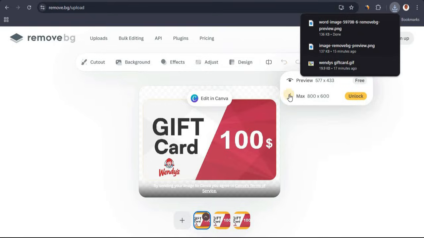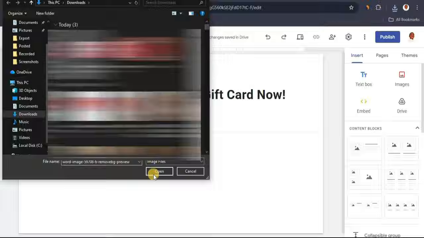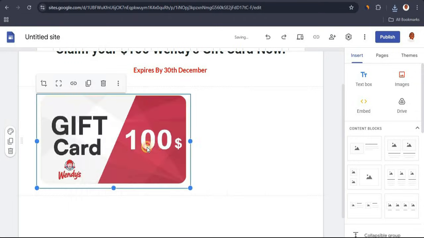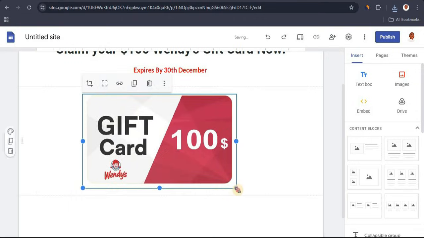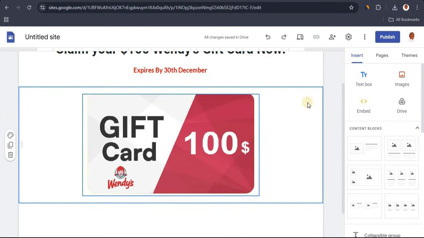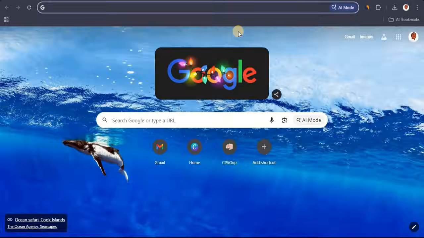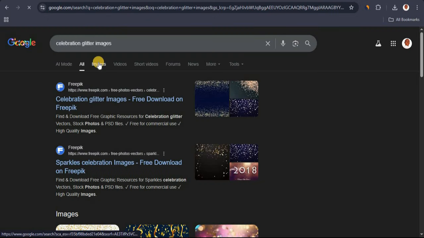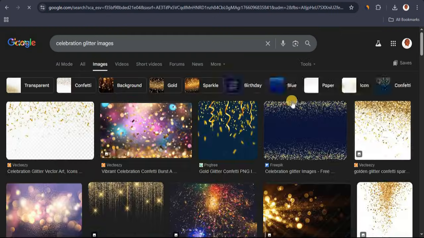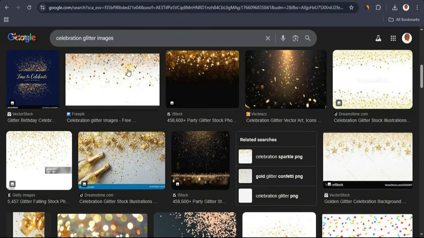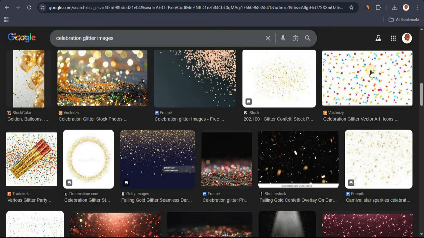I want to head back to my site once again, and I'm going to double click right here and click on upload, and upload my image real quick. I'm going to expand this, drag this to the center, and resize this to perfectly fit. Once you have this, you want to open up a new tab and search for celebration glitter images. Set this on the image tab, and from here you just want to look for a nice glitter image that you're going to be using. In this case, I'm going to be going for this one right here.